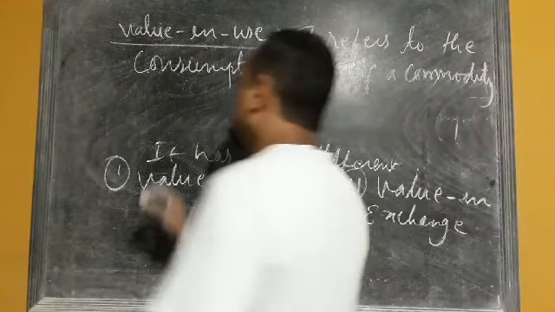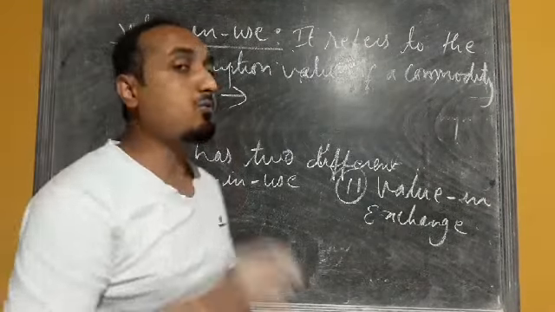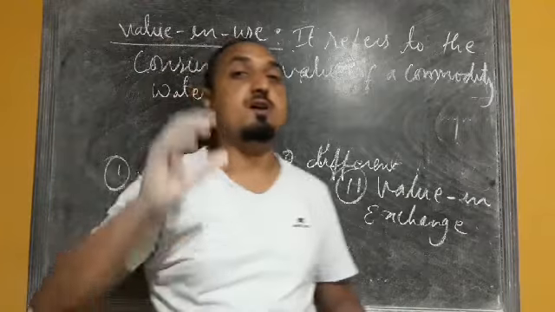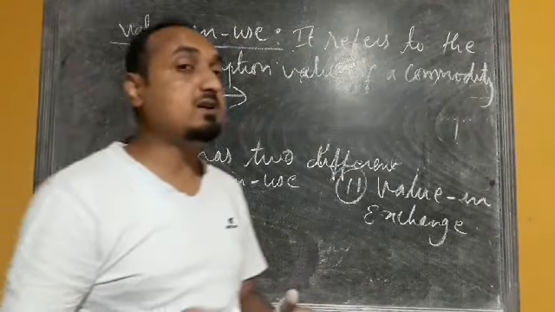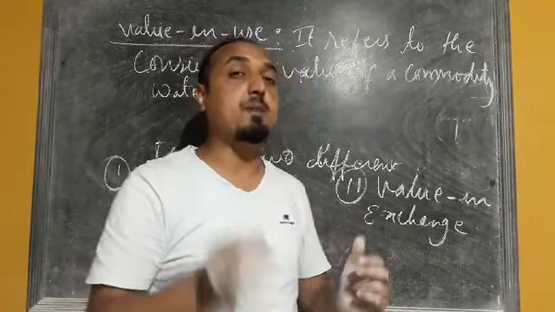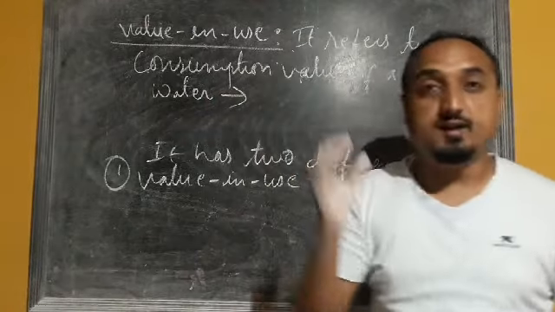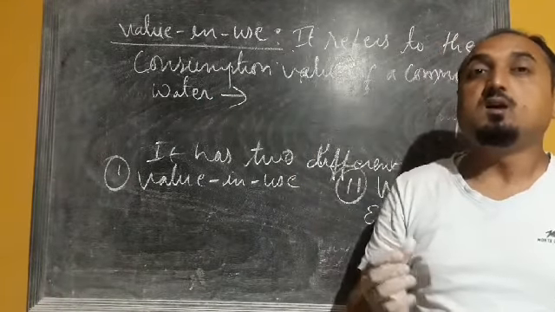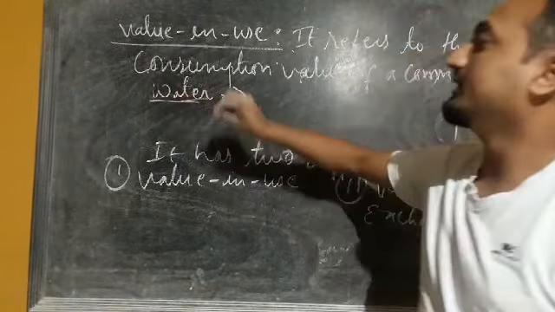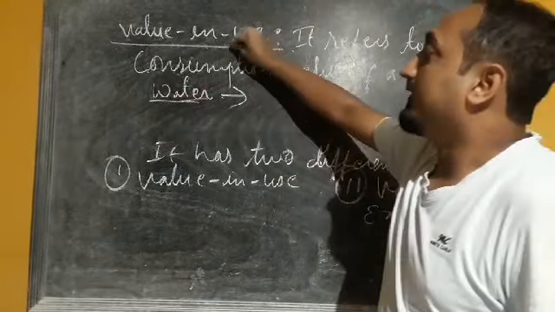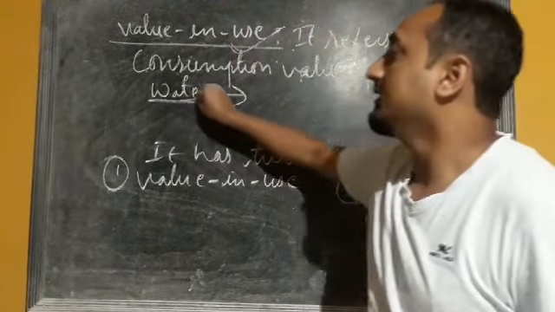I will give one example. Suppose take water. Now in the case of water, the consumption value is very high, so we can say that the utility derived from this water is maximum. It gives maximum satisfaction, because water is a necessity for us. In order to survive, we need this water. Water is very important for us, so the value in use is very high for this commodity water.